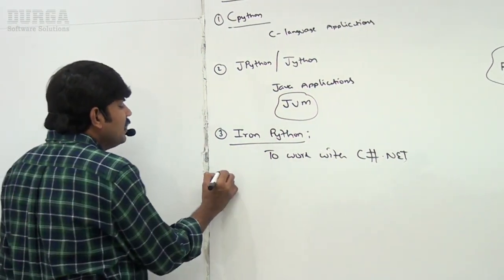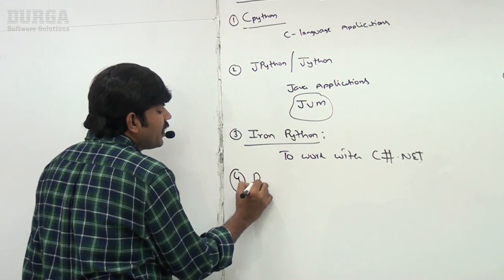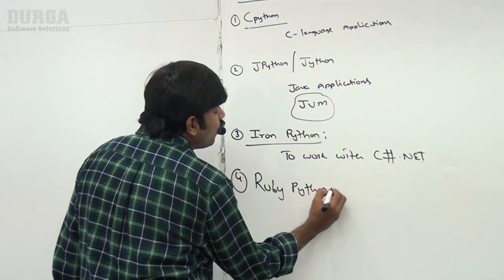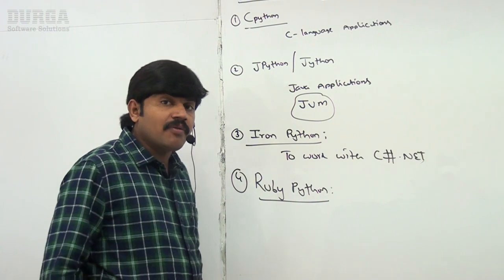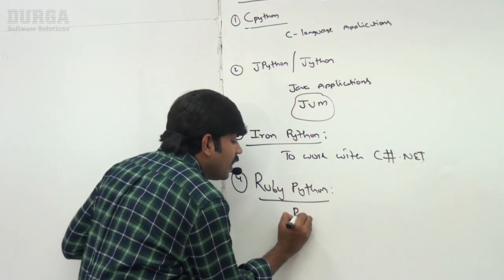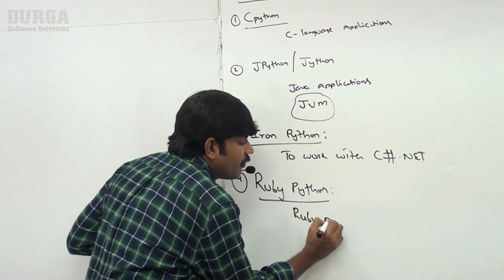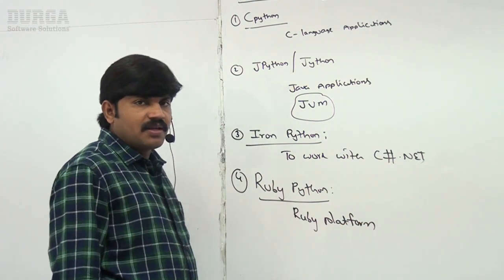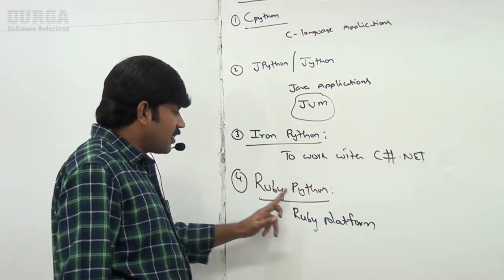Next, I hope you may be aware of RubyPython. What is this one? RubyPython is to work with Ruby applications, right? To work with the Ruby platform. So which version of Python came? RubyPython came into the picture.